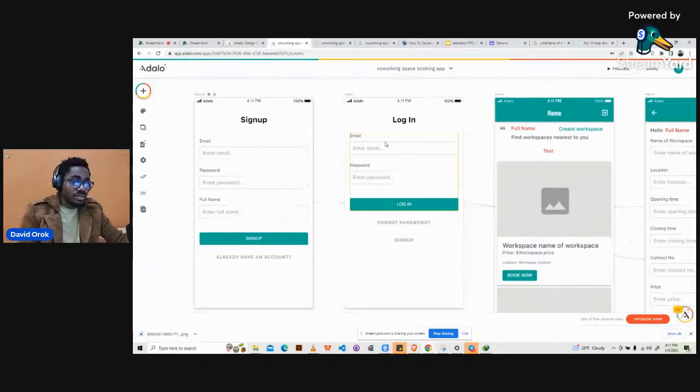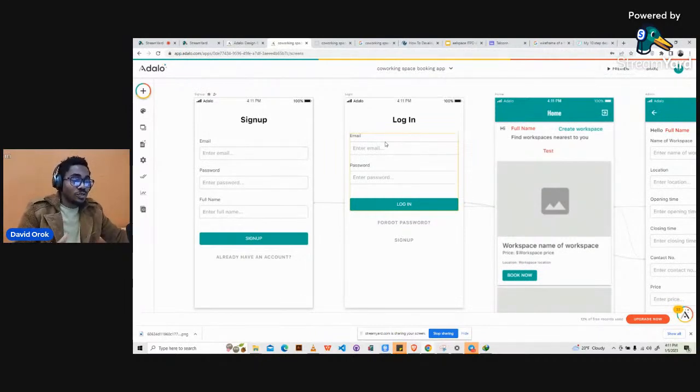So it has two kinds of users. We have the admin, and then we also have the talent. For the admin, we're trying to see how we can make it very simple at this stage so that we don't overcomplicate things. Later on we will try to make it multi-vendor. The standard way it's supposed to be is that we have a platform where the owners of the co-working spaces can sign up on the platform and list their co-working spaces. That's how it's supposed to be.